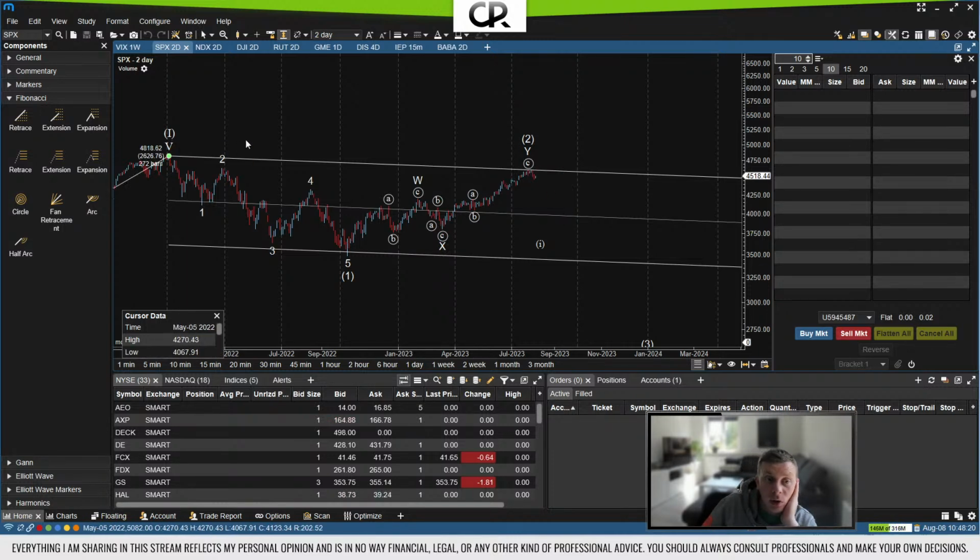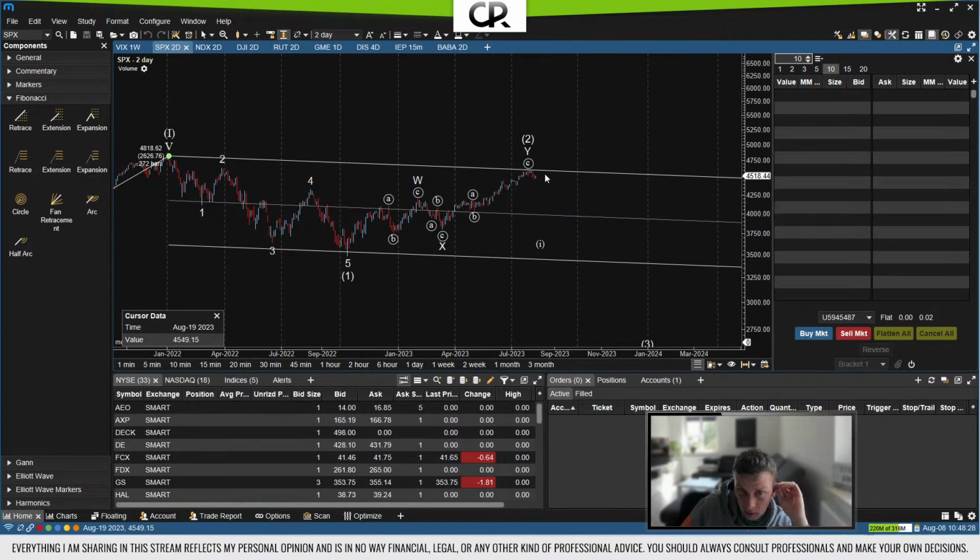But again, we're in the same situation: if we were to reach 4,818.62, then the entire labeling would become invalid, which means it would go back to the drawing board. My entire bearish scenario would turn invalid, and we would have probably eaten up all the profits that we made on the way down, on the way up again. So it's very unlikely, because Elliott Wave Theory for me personally has proved very reliable.